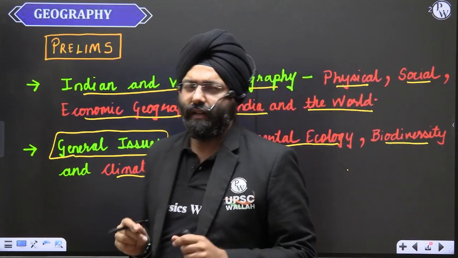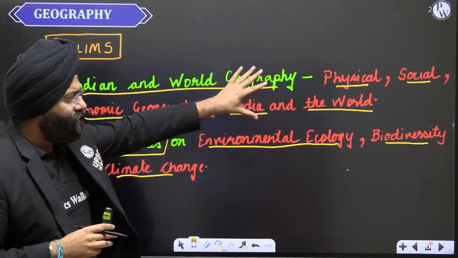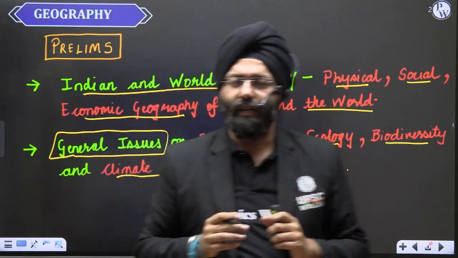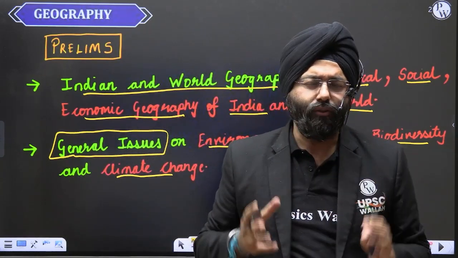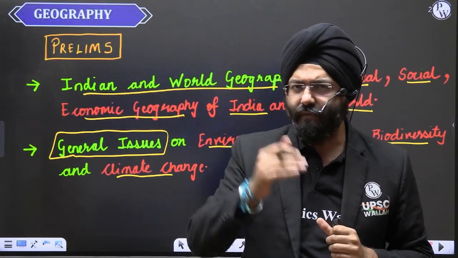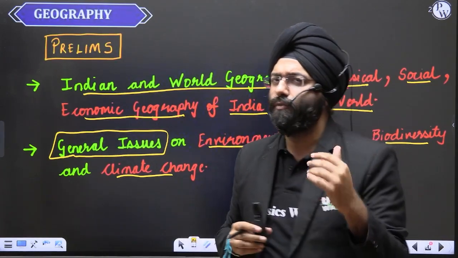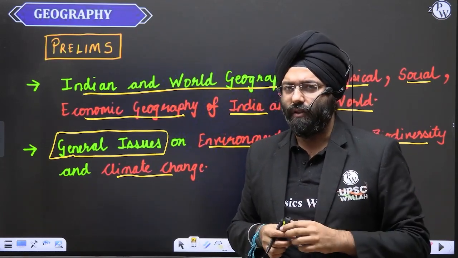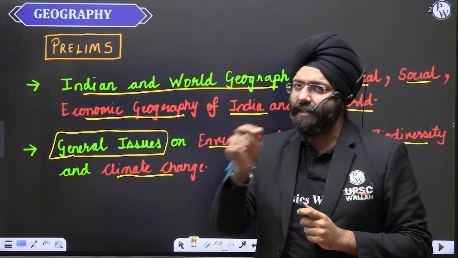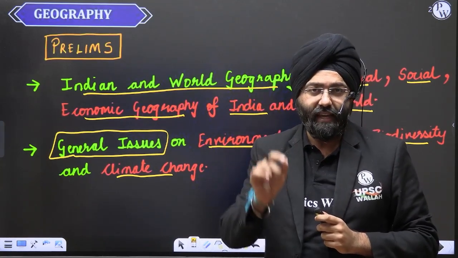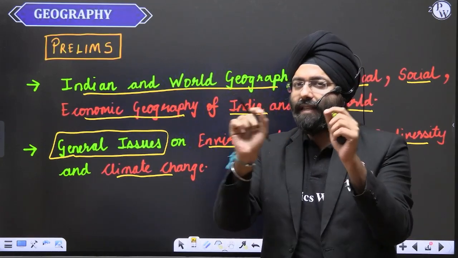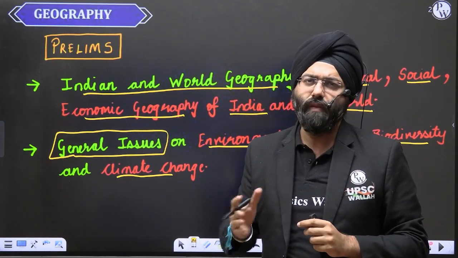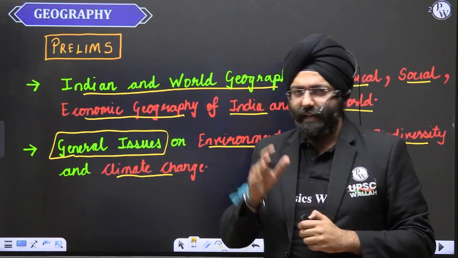Now, the problem that arises is these are simply 3 to 4 lines that have been prescribed by the Union Public Service Commission. But when the questions come, many people feel that to what length do we need to study? So if we see the main syllabus, we will be seeing that it is much more detailed than the preliminary syllabus with respect to geography and for that matter, other subjects also. So what we need to do is, first, let us see the syllabus of mains also, what is prescribed by UPSC. And then we will break the syllabus into pointers and analyze what all we basically need to study and what all we will be studying in the series that are going to come up. Let's see the main syllabus.